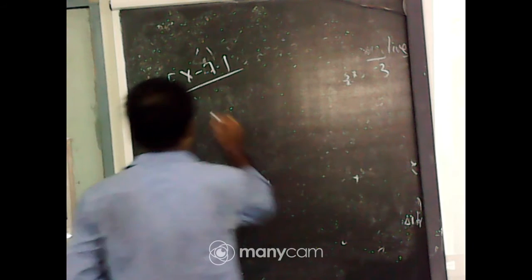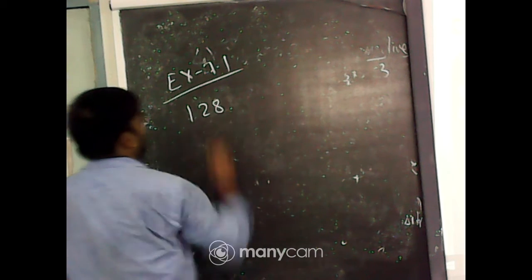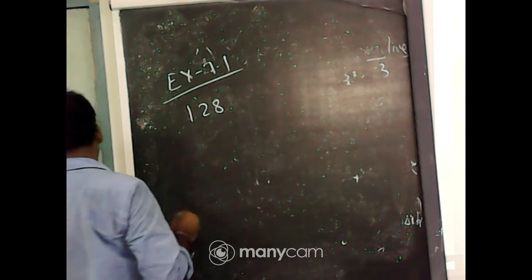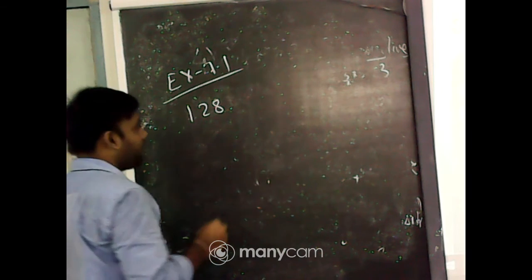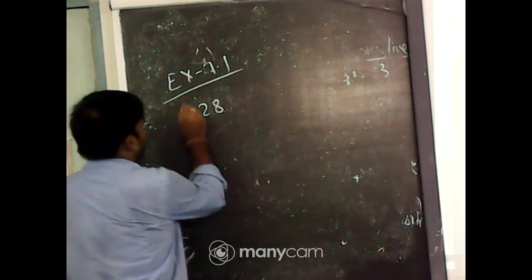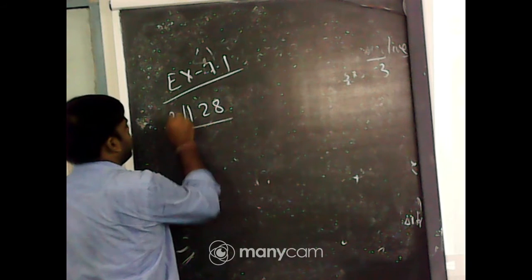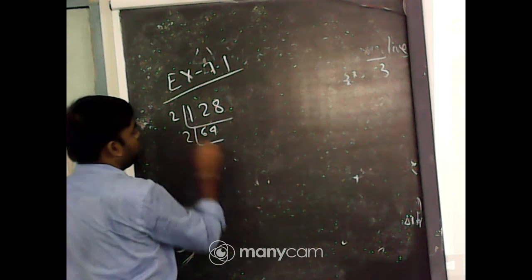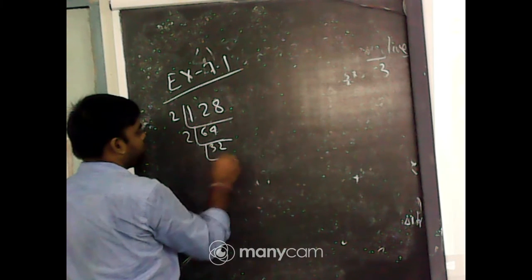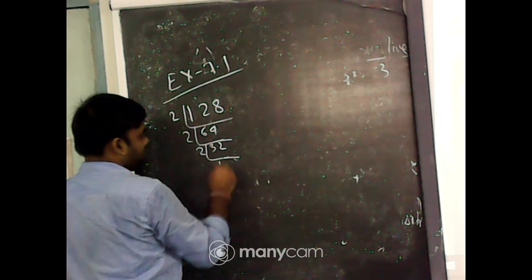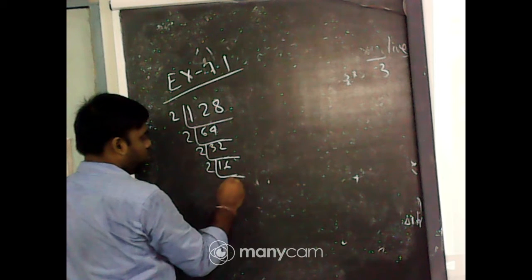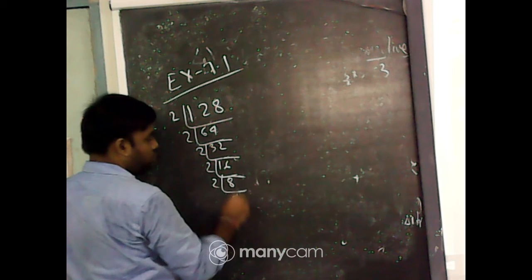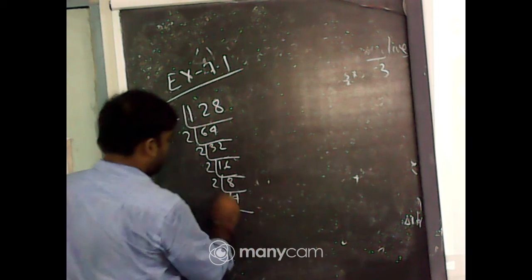128. Is 128 a perfect cube number or not? Okay, so do the prime factorization: 128, 64, 32, 16, 8, 4 and 2, 2.